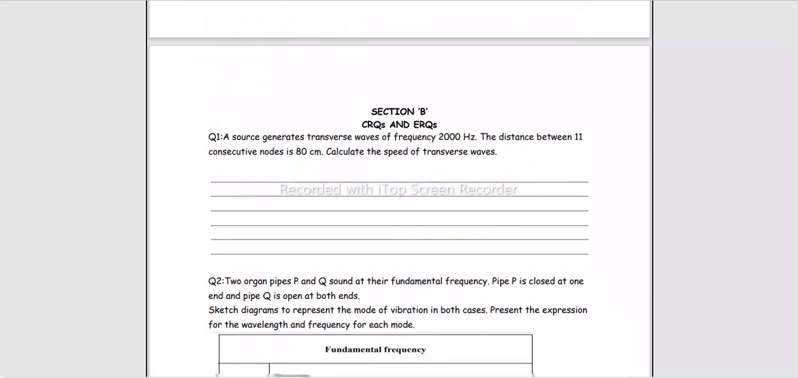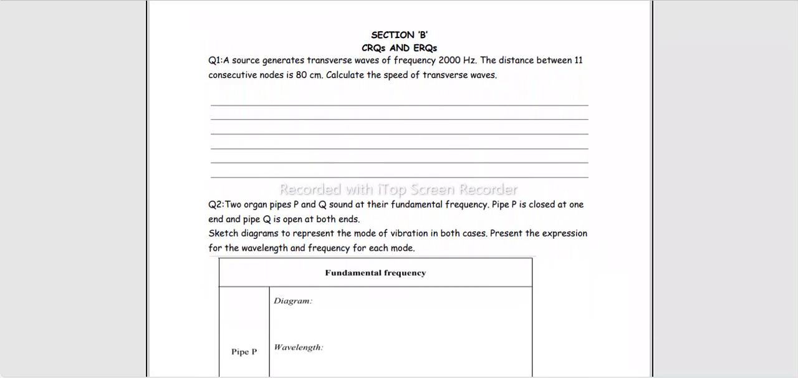These were the multiple choice questions from the past paper. Now let's get started with the constructed response questions. It says a source generates transverse waves of frequency 2000 Hertz. Frequency is 2000 Hertz. Then the distance between 11 consecutive nodes is 80 centimeters.